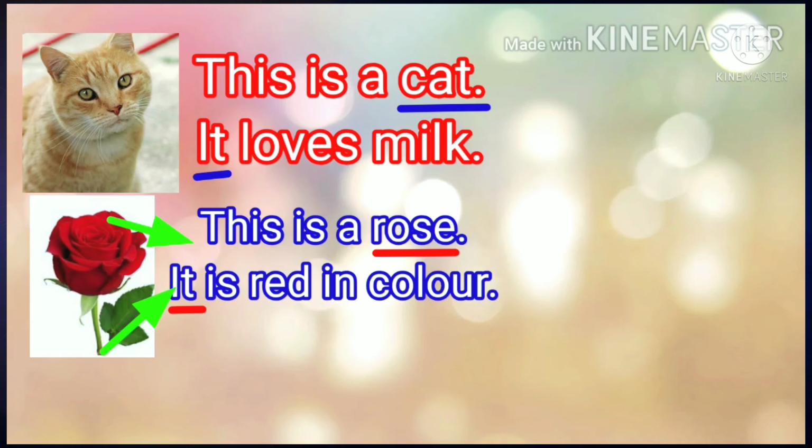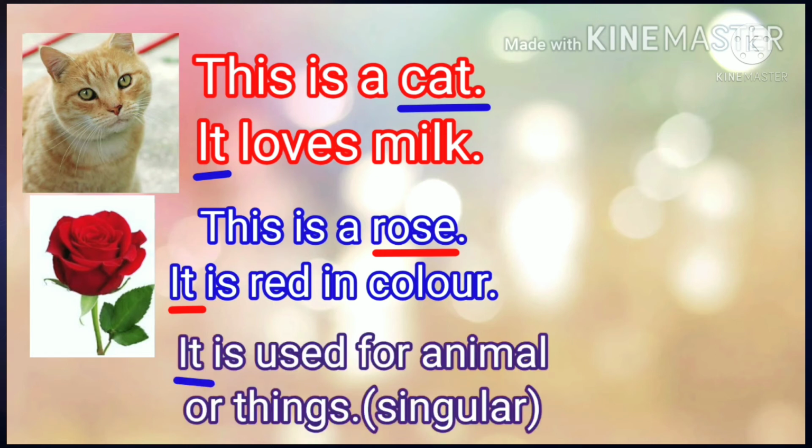Here, it is used in the place of cat, and in the place of rose. Dear children, it is the pronoun that is used in the place of cat or rose. We can say that it is used in the place of an animal or things.